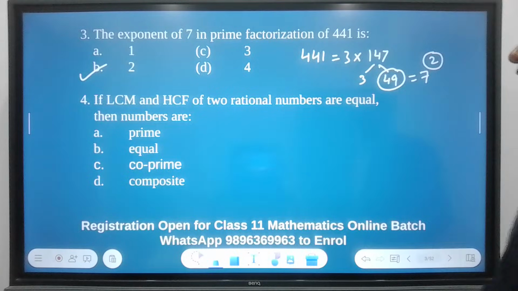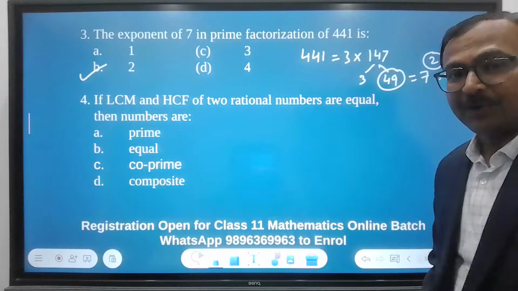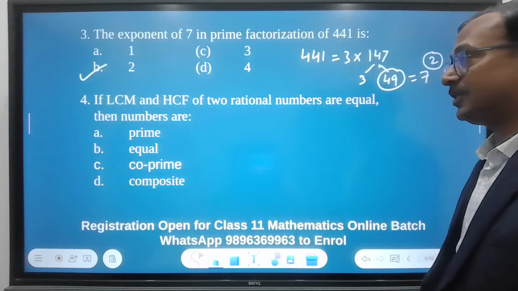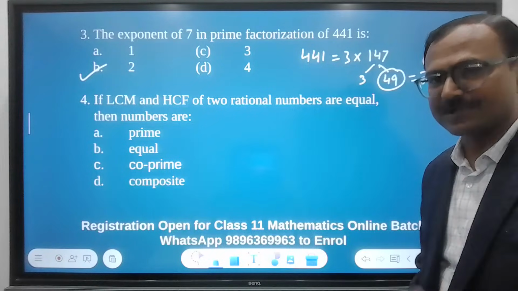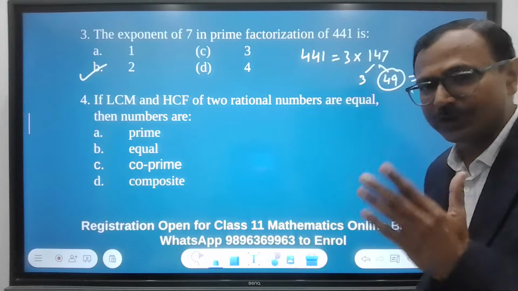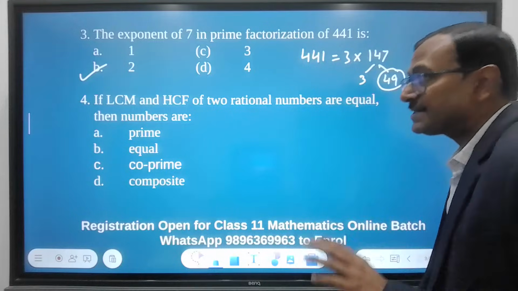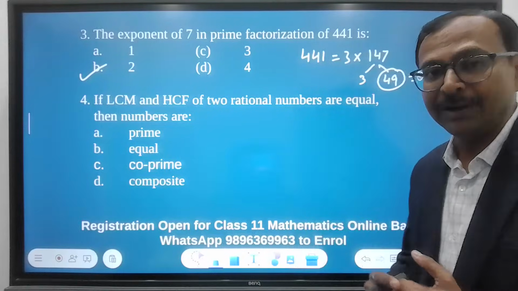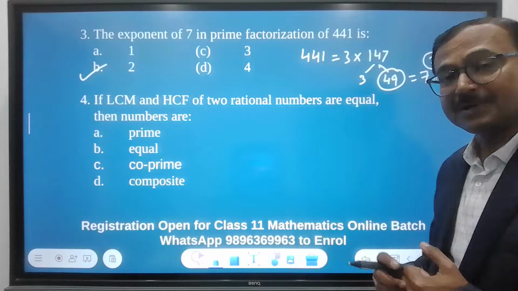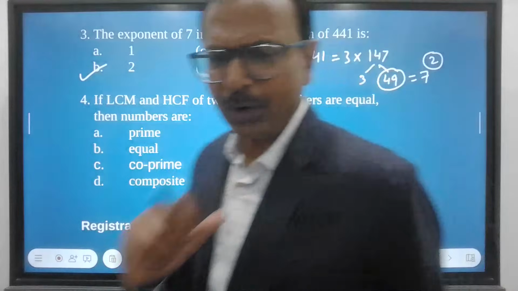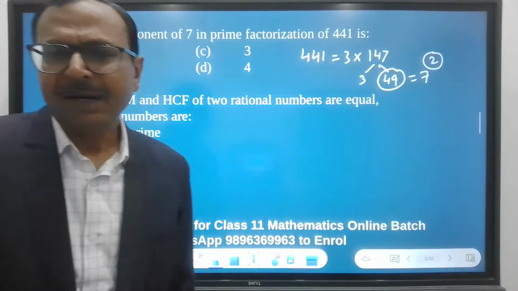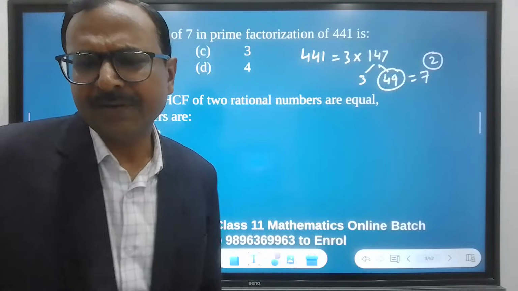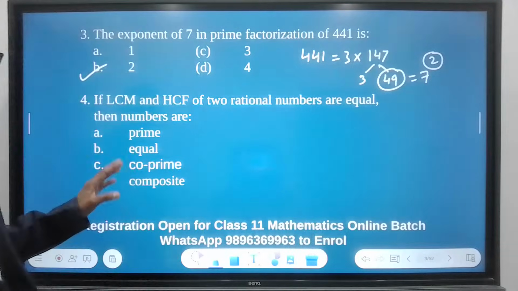Right. The next one. If LCM and HCF of two rational numbers are equal. Now this was a googly kind of question. Okay, so you need to be careful. If LCM and HCF of two rational numbers are equal, then the numbers are. So let me see what did you answer there. Kevin is saying B, which is equal.